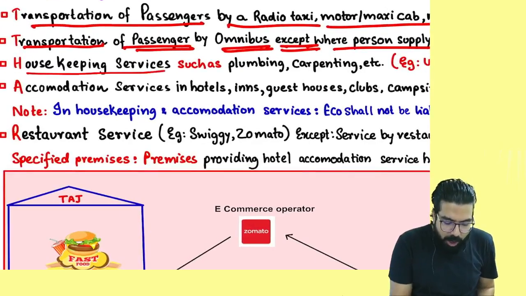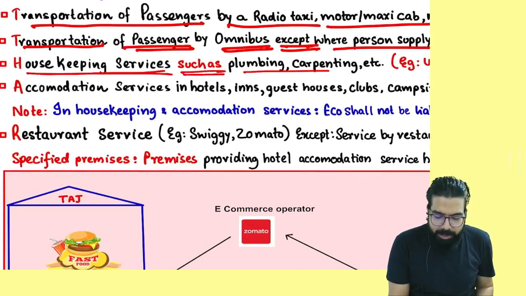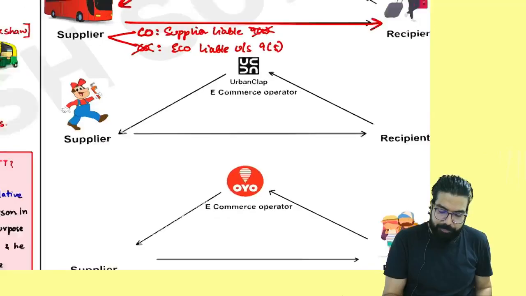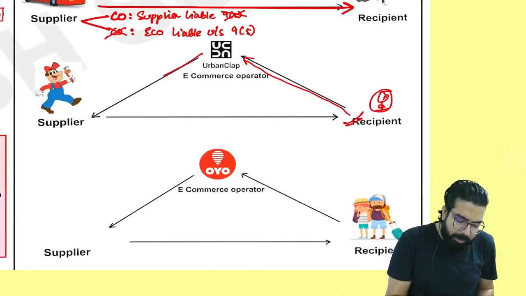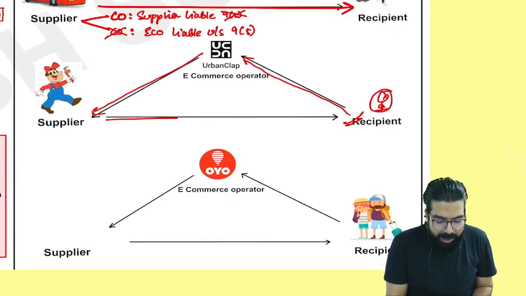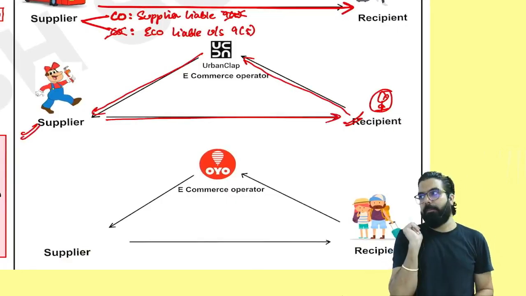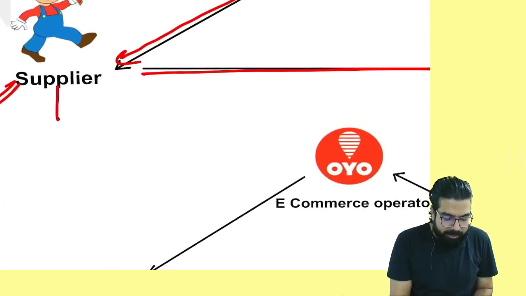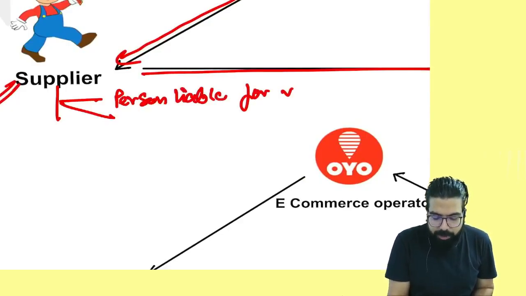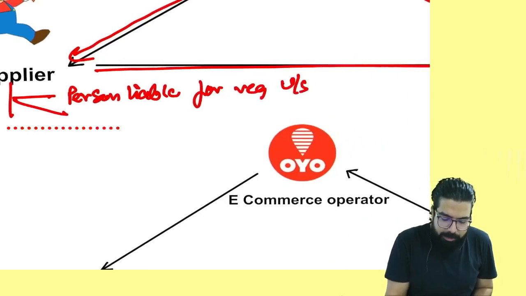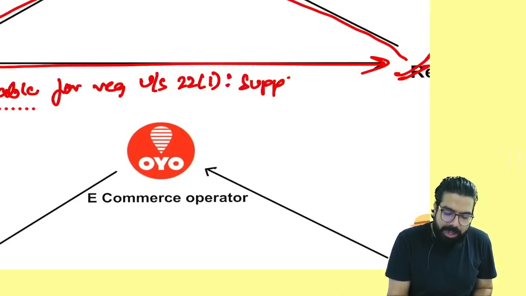The next one is housekeeping services such as plumbing, carpentry, etc. Supposing you went to Urban Clap. Urban Clap directed it to a supplier. The supplier came and gave you the service. He is a plumber. Remember one thing: if the supplier is a person liable for registration under section number 21, then the supplier only will be liable to pay the GST.